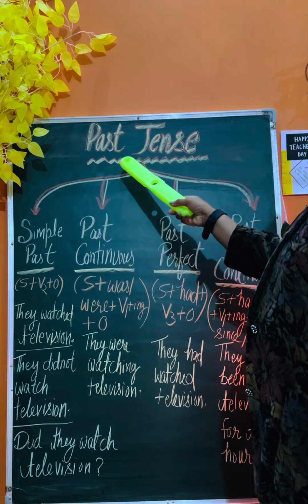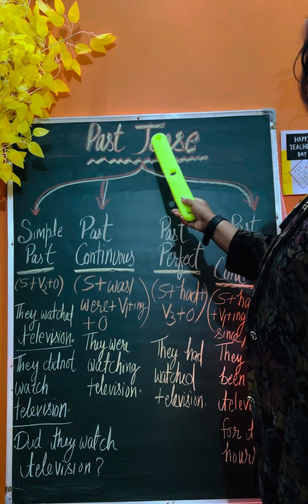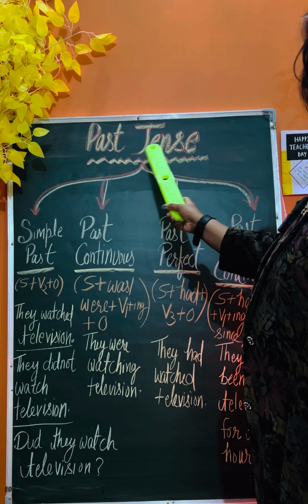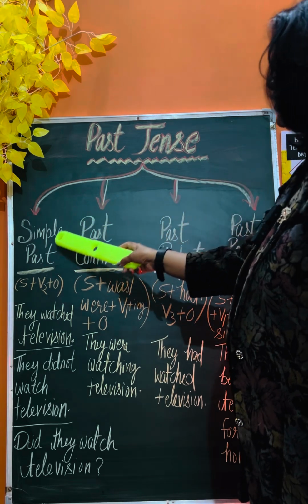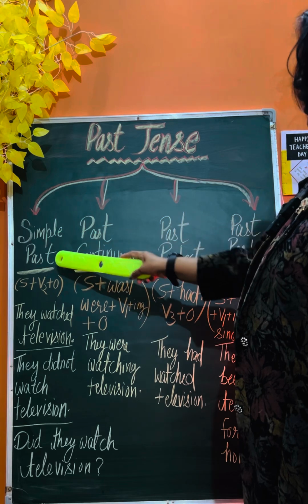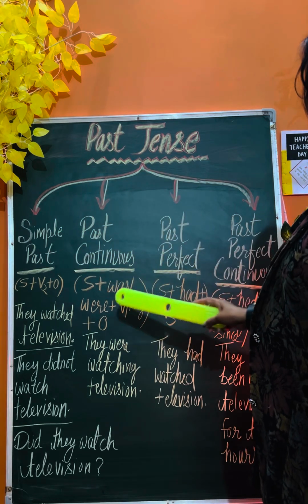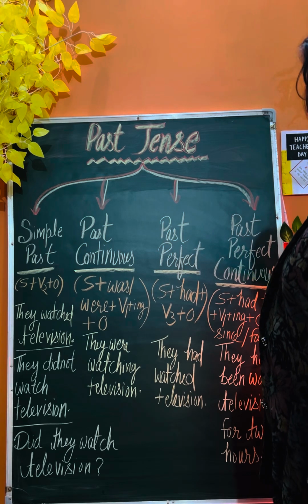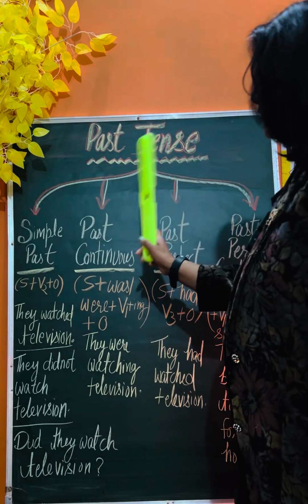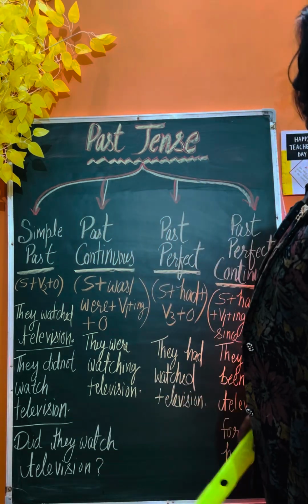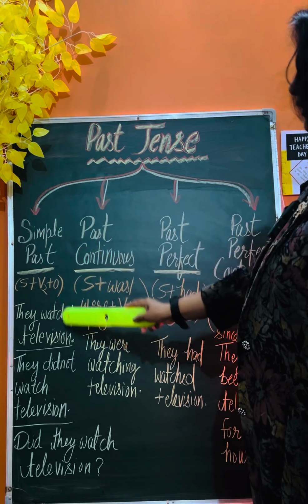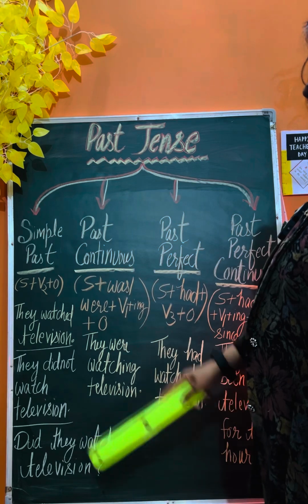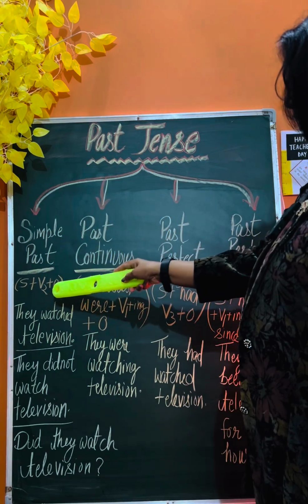So here, past tense. Yesterday we already studied that past tense can be divided into simple past, past continuous, past perfect, and past perfect continuous, right? And we are going to study how the simple sentence can be framed. It can be something which happened in the past.